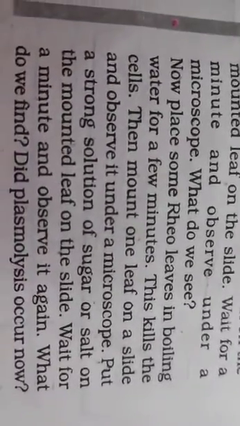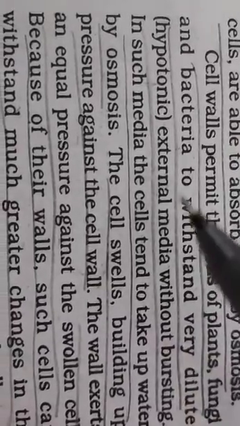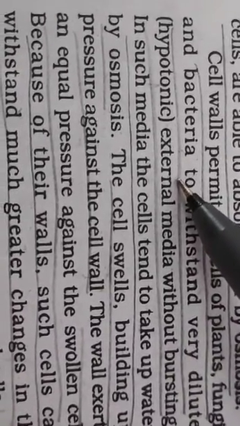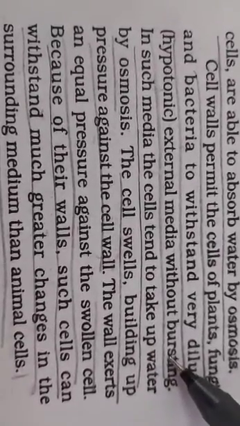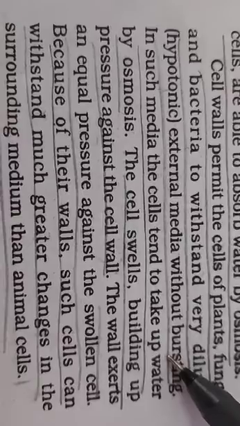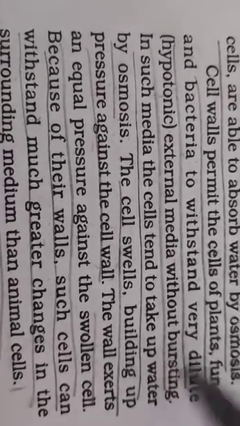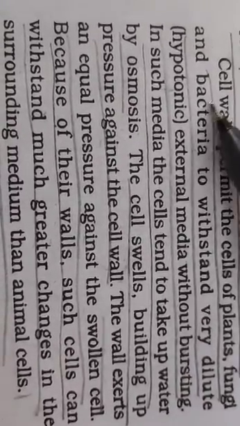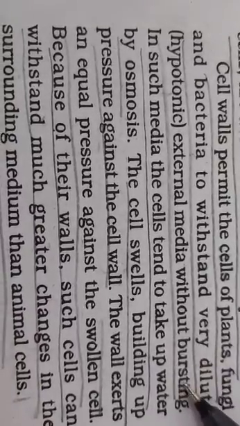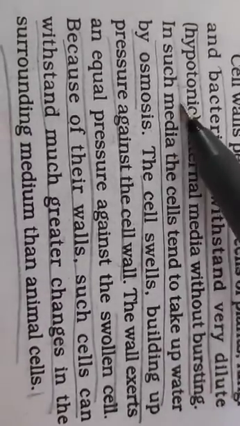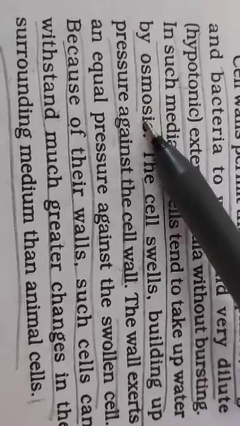Clear? So, what actually is the function of the cell wall? The cell wall in case of plants will help it withstand external conditions without bursting. I told you earlier, no? When the cell takes in water, it will swell up, and there is a chance that the cell might burst. But because of the strong covering of the wall, the cell will not burst. So it can take up water and withstand the pressure.